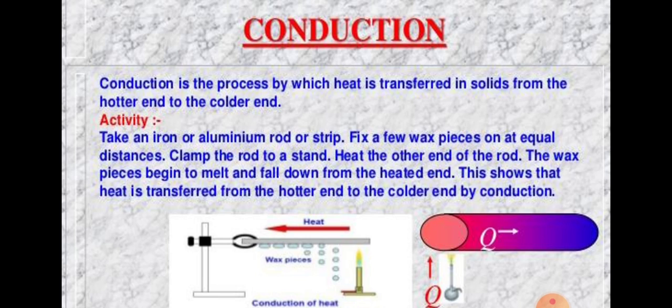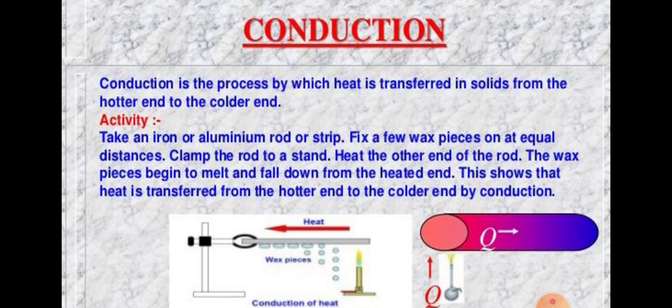See this activity: take an iron or aluminium rod or strip. Fix a few wax pieces on it at equal distances. Now clamp the rod to the stand. Heat the other end of the rod, and the wax pieces begin to melt and fall down when heat reaches them.